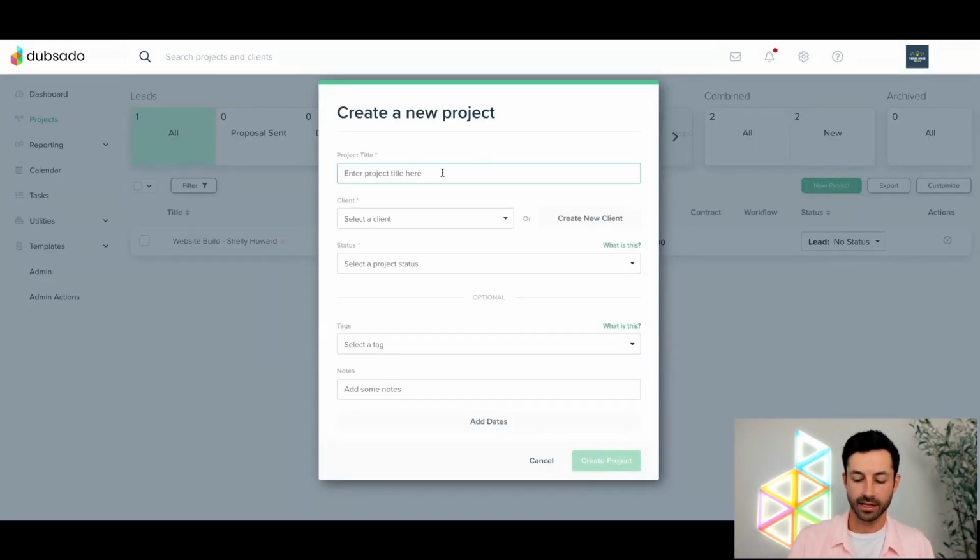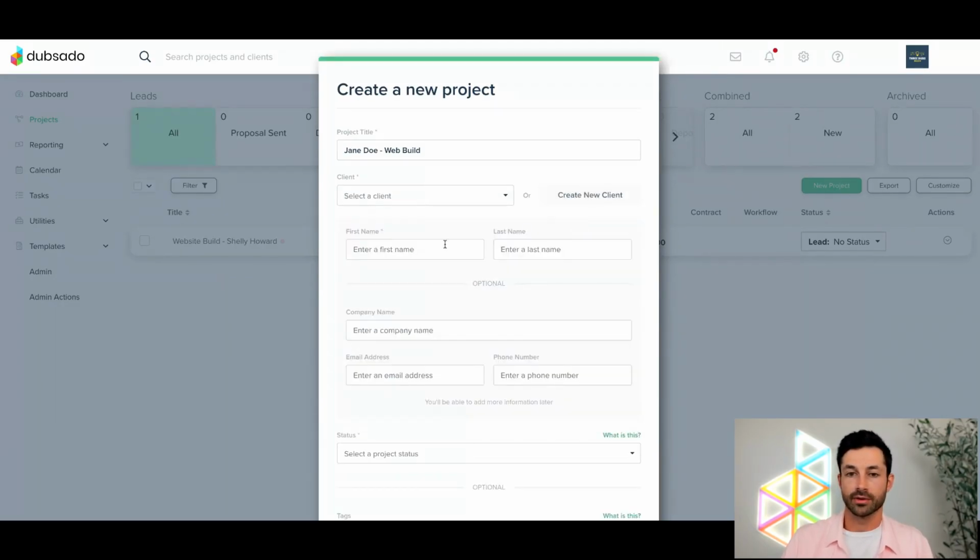Now I can go ahead and enter in a project title. Maybe their name is, let's just say Jane Doe. I can say web build. Now, if I had an existing client that I wanted to assign this project to, I can assign that project to any of these clients here, but maybe it's somebody brand new, right? I'm going to say create new clients. Like I said, her name was Jane Doe. So all I'm doing here is just replicating what the lead capture form would already be grabbing, right? We can title our project whatever we like.